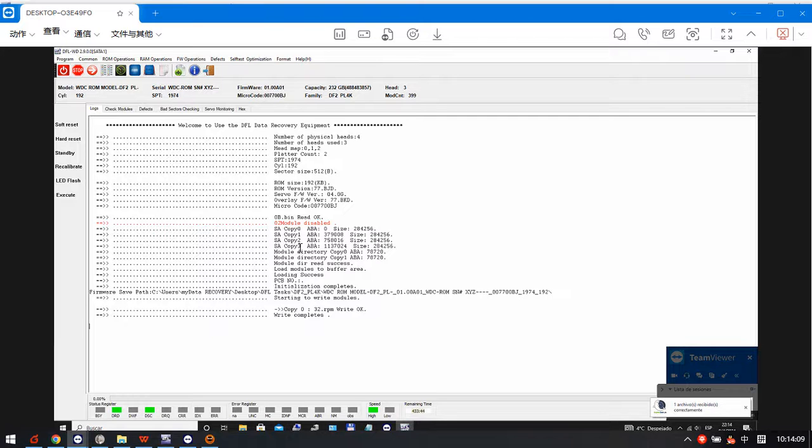Hello everyone, this is a Western Digital firmware corrupted data recovery case.